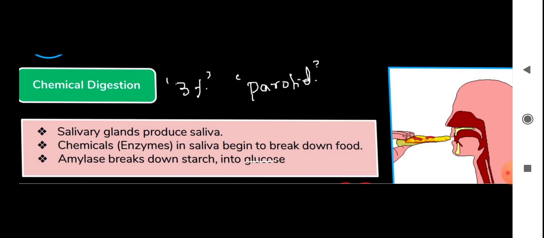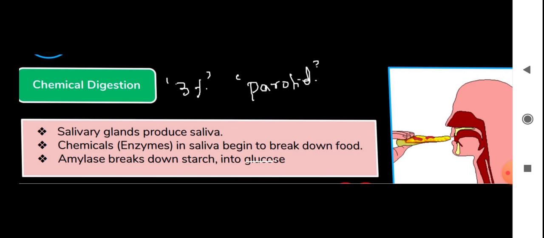Now, chemical digestion. You know that your mouth has salivary glands. Salivary glands produce saliva, which makes the food slippery and easy to swallow, and it contains an enzyme called salivary amylase, or you can say ptyalin.